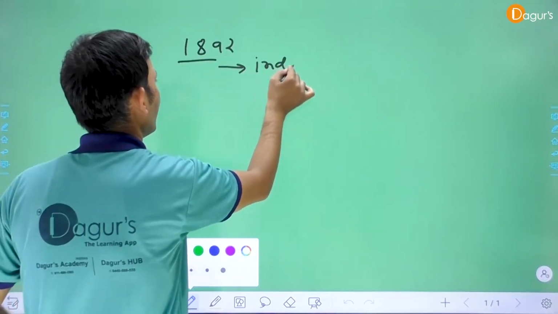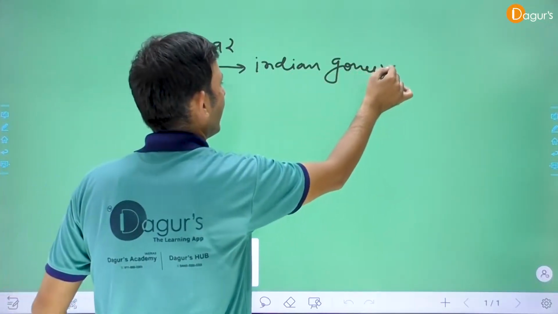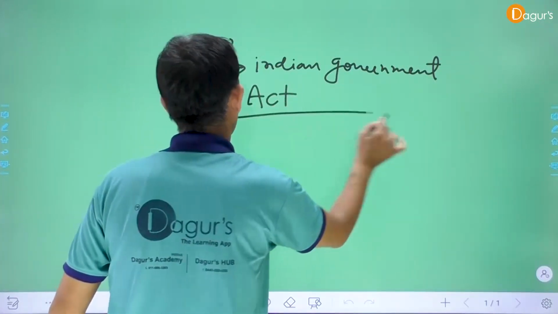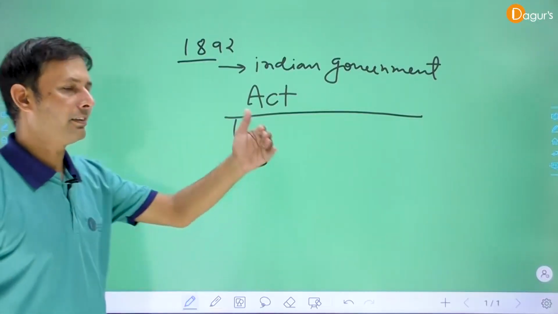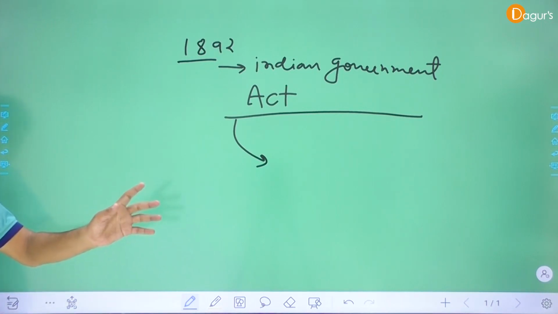Indian Government Act, 1892. Now we discuss the main provisions of this particular act.